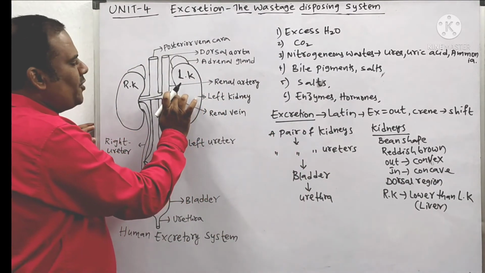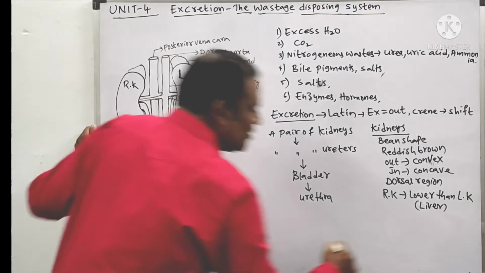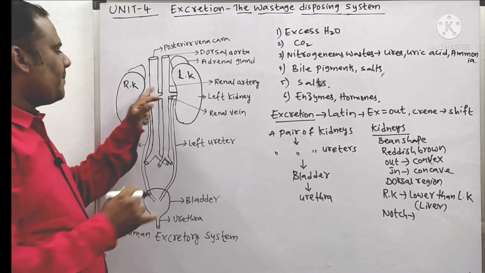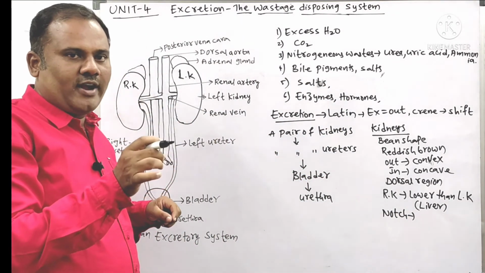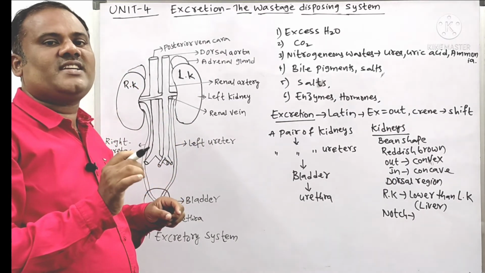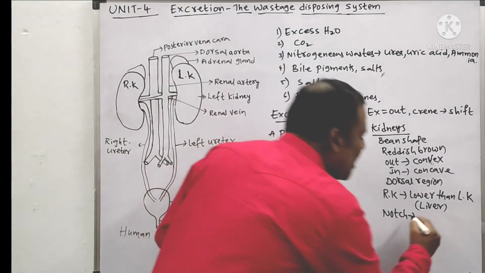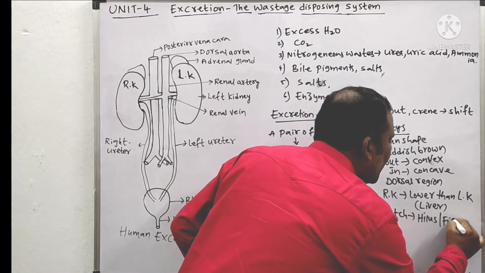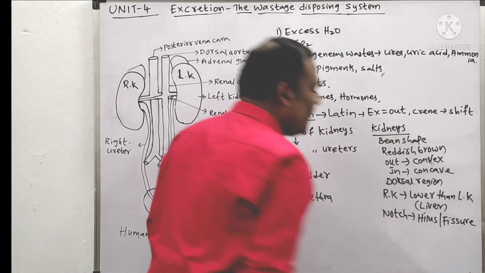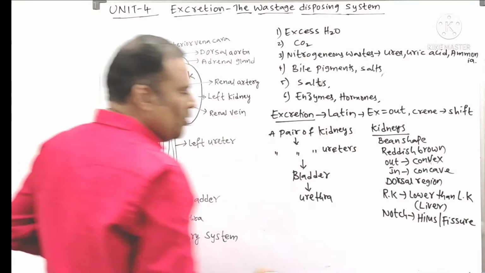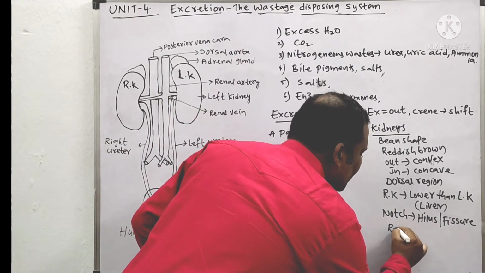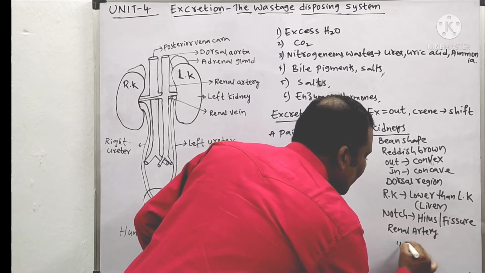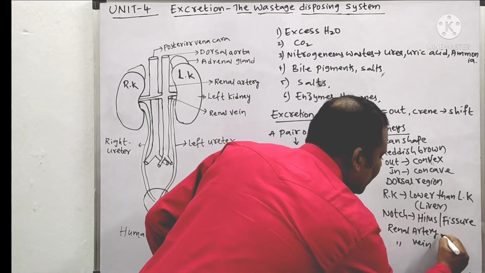And next, in this concave position of the kidneys there will be a notch. Notch means nothing but a depression-like structure. That structure is called a notch. And this notch is called the hilus. From this hilus only two blood vessels are coming, that is the renal artery and the renal vein.